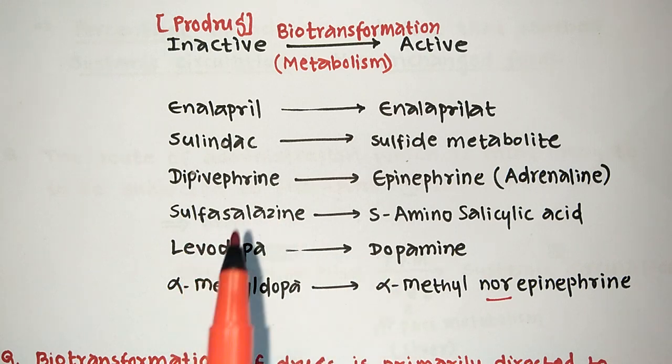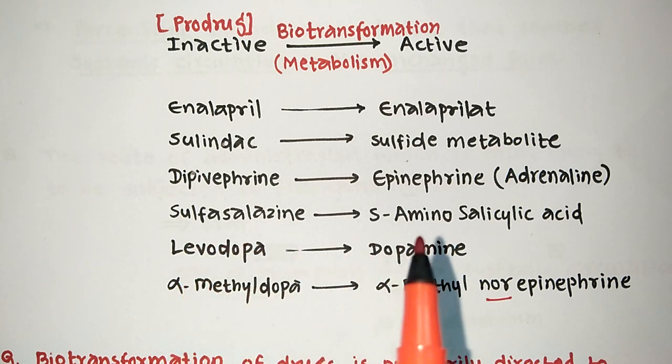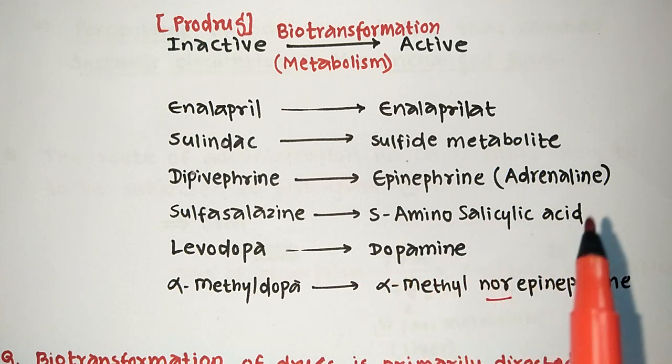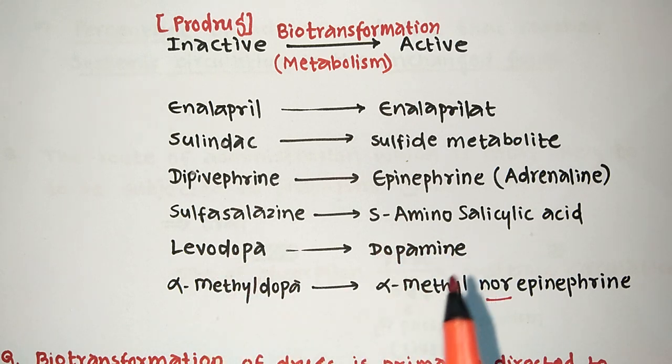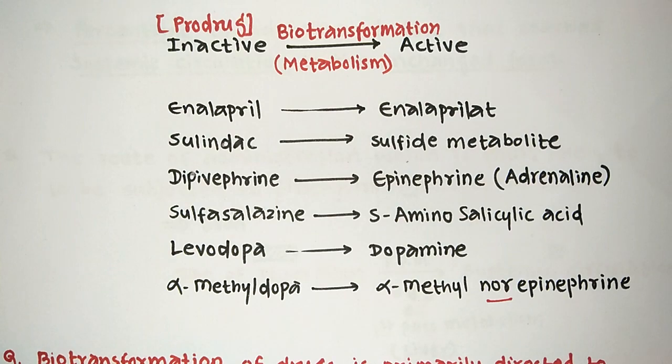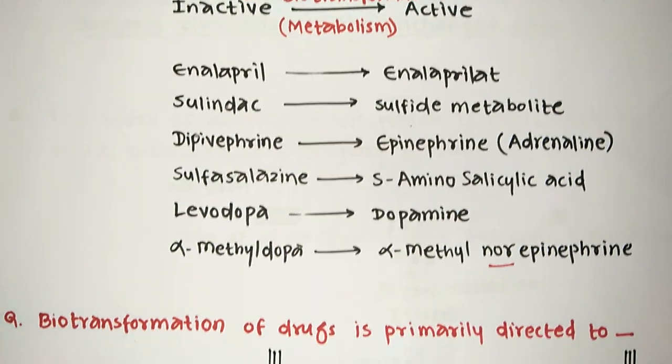Next one is sulfasalazine, an inactive prodrug form of 5-amino salicylic acid, which is the active drug form. Next is levodopa, a prodrug. The active form of this drug is dopamine. Next is alpha methyl dopa. Alpha methyl dopa gets converted into the active metabolite, alpha methyl norepinephrine. Just focus on this nor. It is not alpha methyl epinephrine. It is exactly alpha methyl norepinephrine, alpha methyl noradrenaline. So these are the important prodrug moieties which we have to remember.